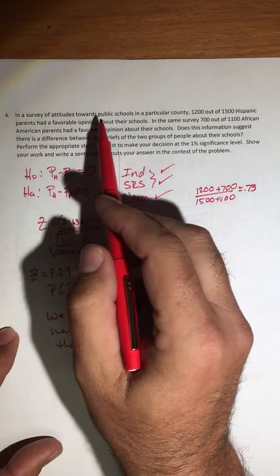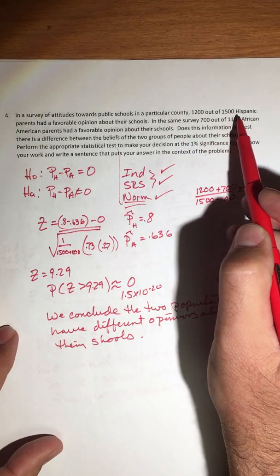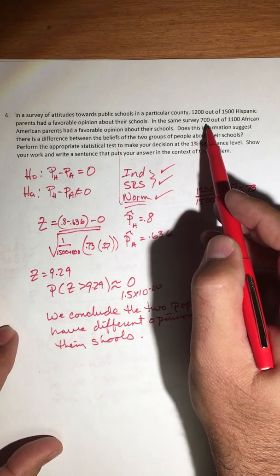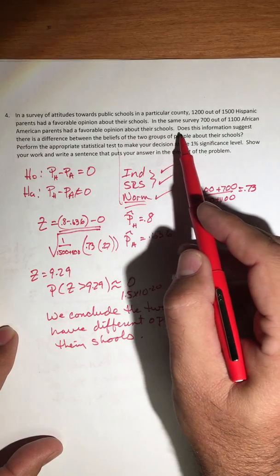In a survey of attitudes towards public schools in a particular country or county, 1,200 out of 1,500 Hispanic parents had a favorable opinion about their schools. In the same survey, 700 out of 1,100 African American parents had a favorable opinion about their schools.